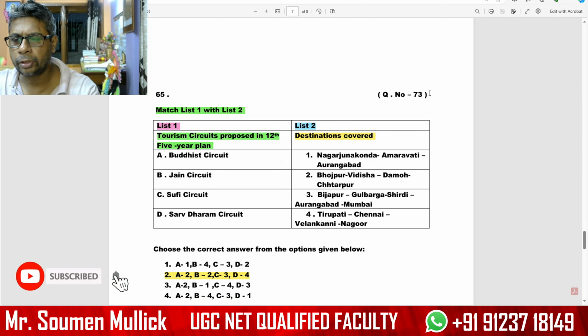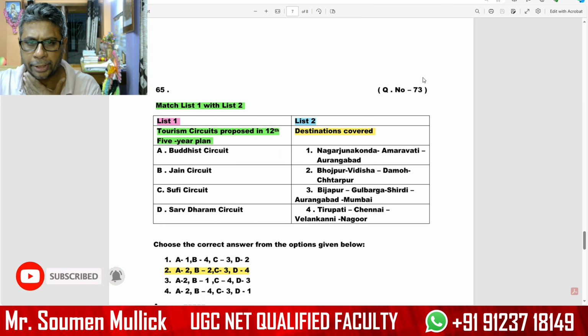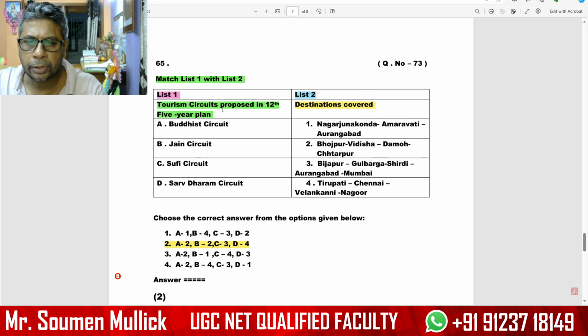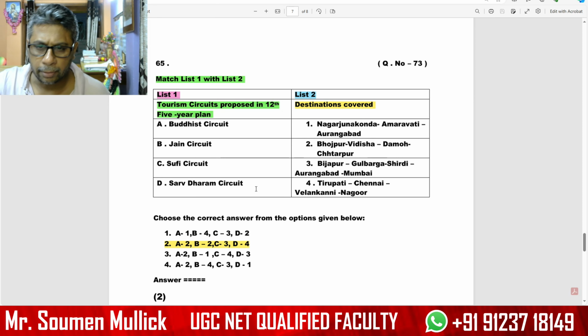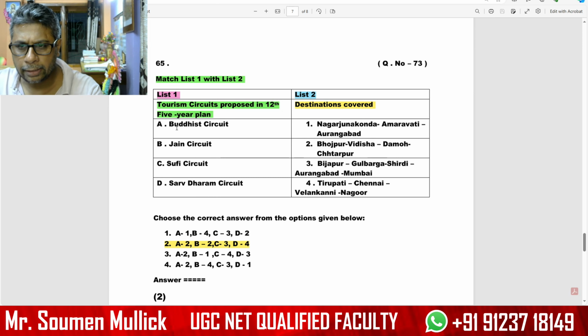Next question, number 73, based on matching. Tourism circuits proposed in the 12th Five Year Plan and the destinations they cover. Very interesting question. These are the circuits: Buddhist circuit, Jain circuit, Sufi circuit, and Sarva Dharma circuit. The Buddhist circuit is related to A2: Bhojpur, Vidisha, Damoh, Chhatarpur.